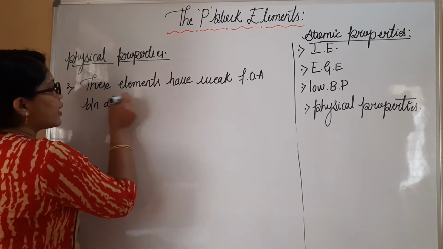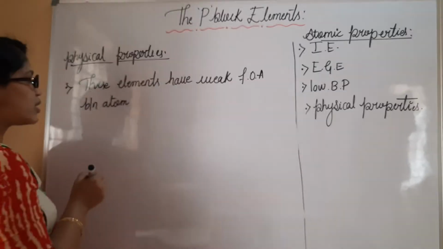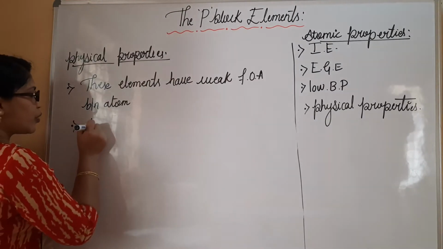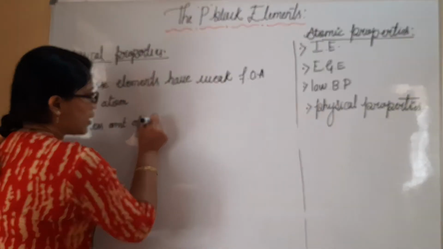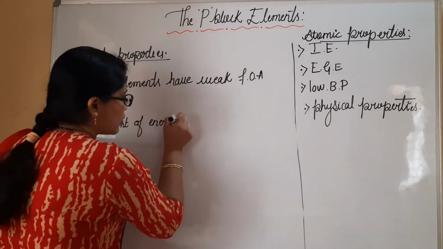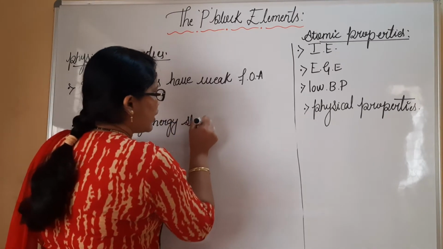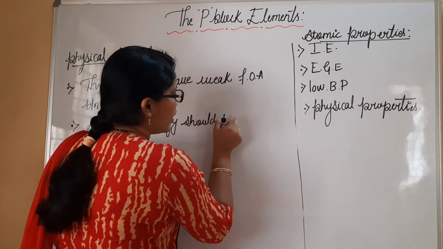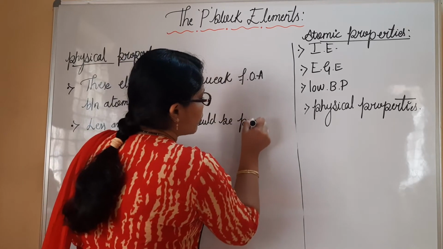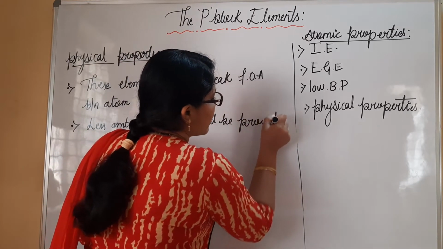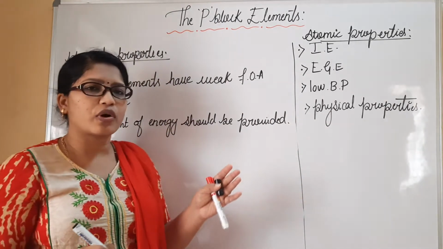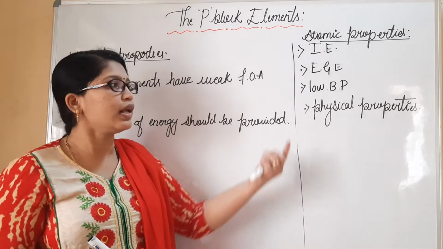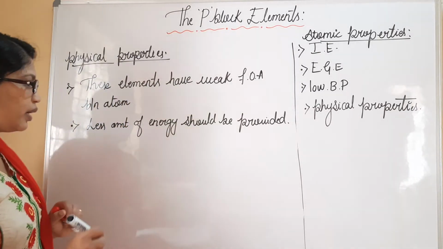So weak force of attraction between the atoms means a less amount of energy should be provided to break the bond. As they require very little energy to break the bond, what happens down the group? Definitely the boiling point is going to decrease.